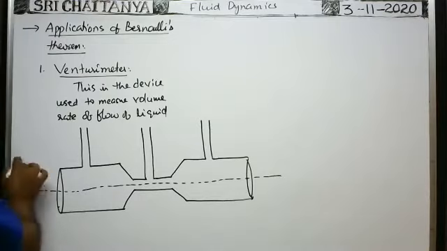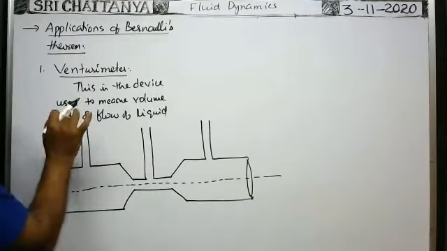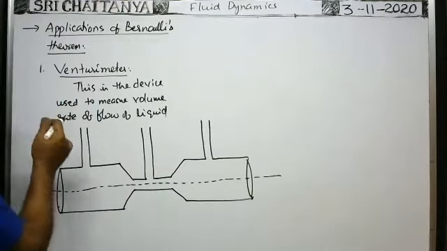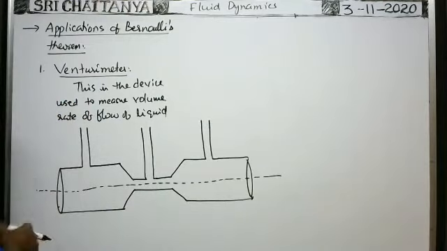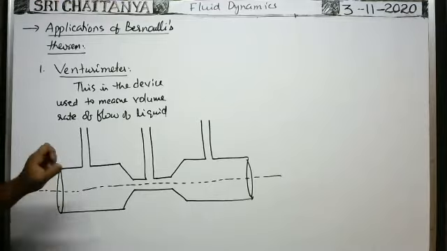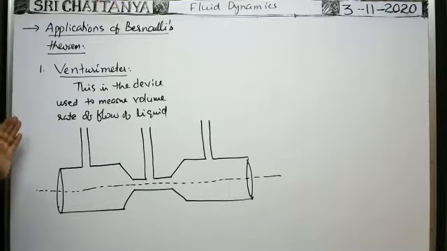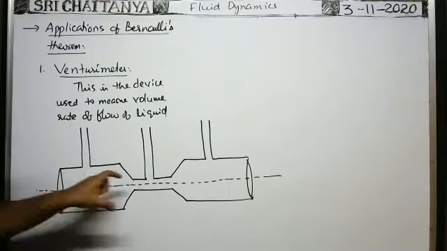Now suppose there is a tube in which liquid is flowing. What is the volume rate of flow of the liquid flowing through that tube? In order to find it, you connect that tube to the first end of the Venturi meter. Then the water flowing through that tube, whose volume rate of flow is to be determined, flows through this Venturi meter.